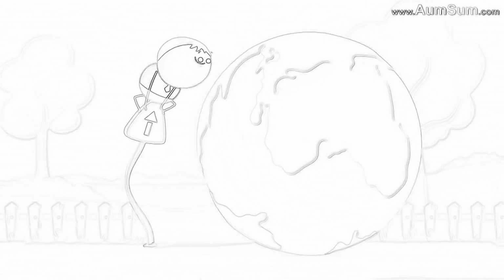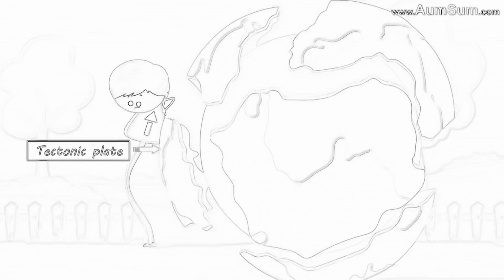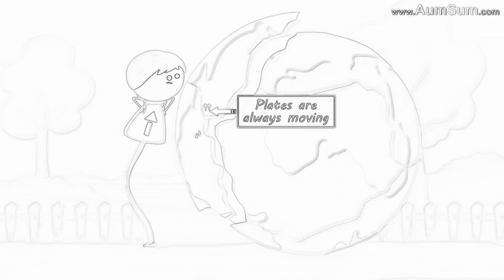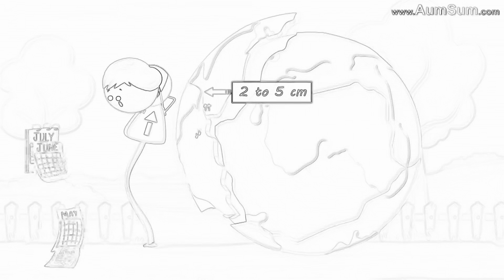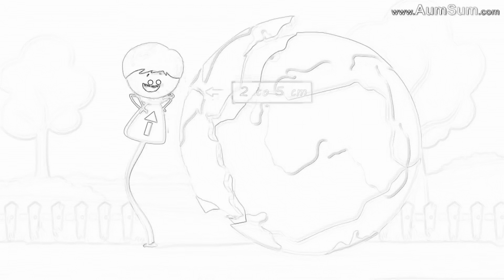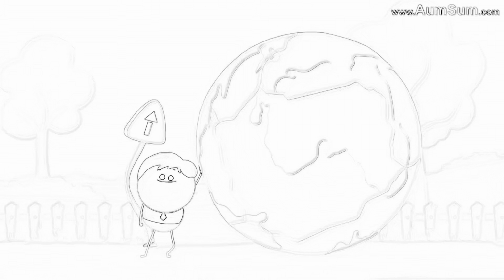The Earth's crust is a hard outer covering made up of many pieces called tectonic plates. These plates are always moving. However, the motion is very slow. In a year, they move only 2 to 5 centimeters. My hair grows faster than their movements.